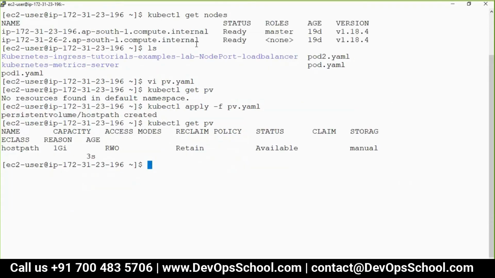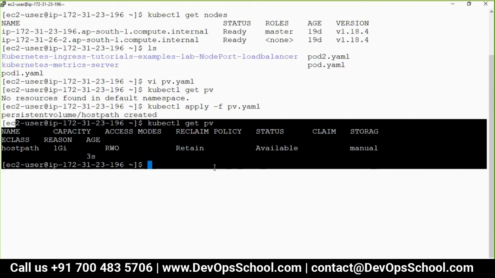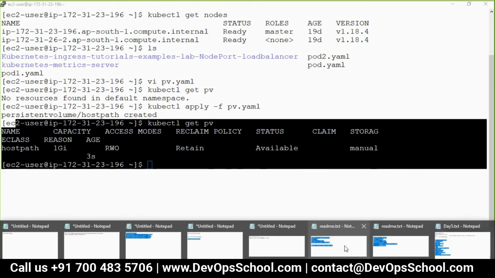Look at this, the output. This is the type hostPath, 1 GB, read write operation. The reclaim policy is Retain, status Available, storage class manual. It's not utilized, it's available. So what to do? I've got a 1 GB PV. I can use it.